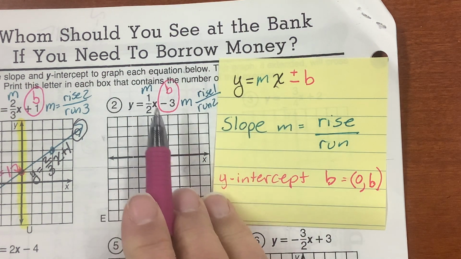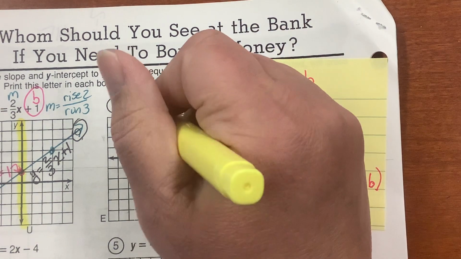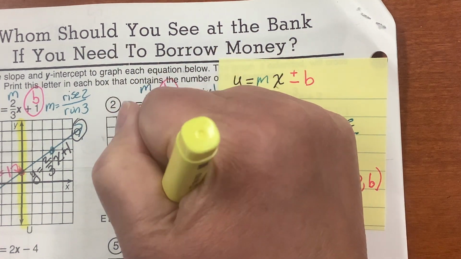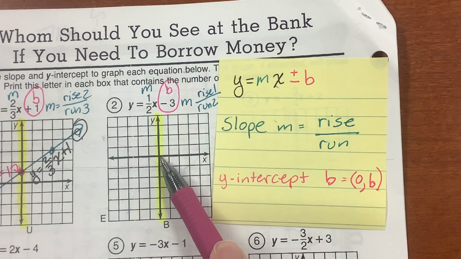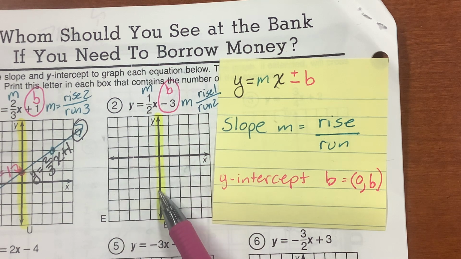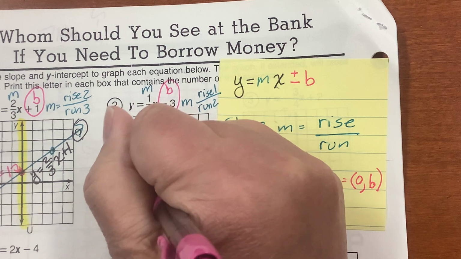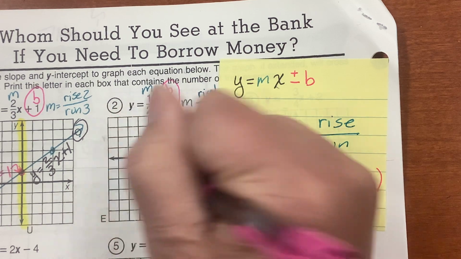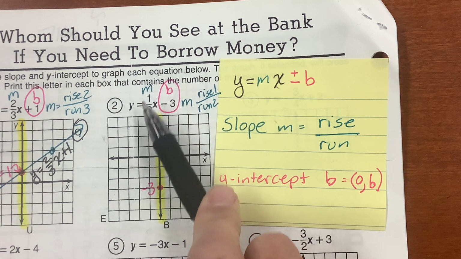My b here is -3. So I'm going to go down the y-intercept to the intercept. So here is 0, 0. b is -3. 1, 2, 3. -3. There's my b.